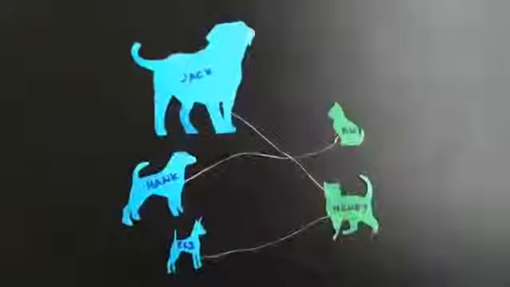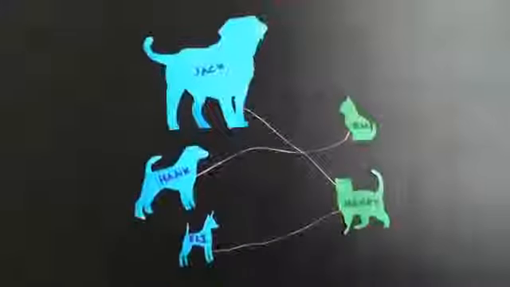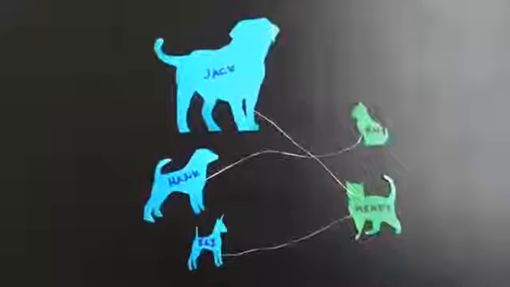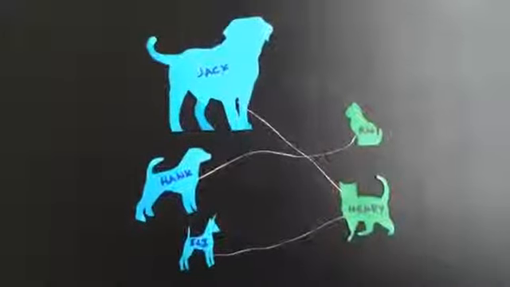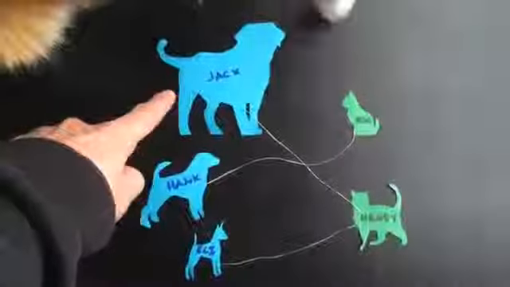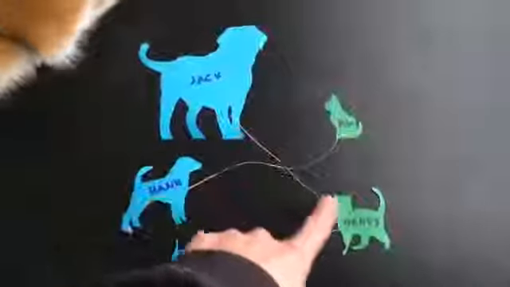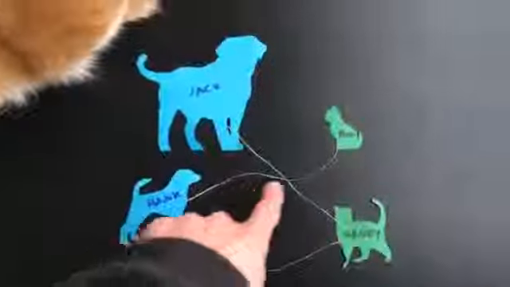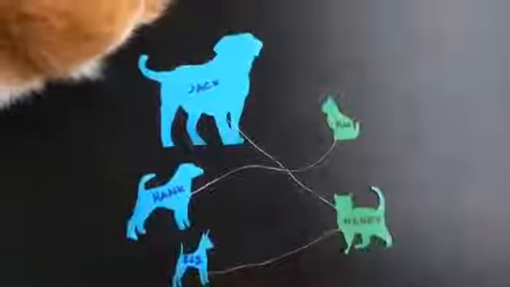Okay, anyway. Jack said he'd like to hang out with Henry because they're both pretty mellow. Hank finds Rasheed more fun because he's more playful, and Eli likes the mellow of Henry. Now note that each of the dogs made one choice. So Jack maps to Henry. We say that he maps to that because he picked Henry. So Hank's choice is Rasheed. So Hank maps to Rasheed, and Eli maps to Henry.